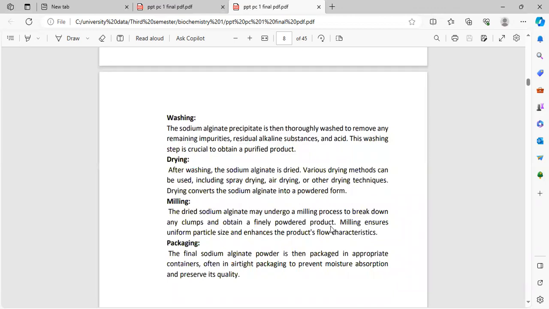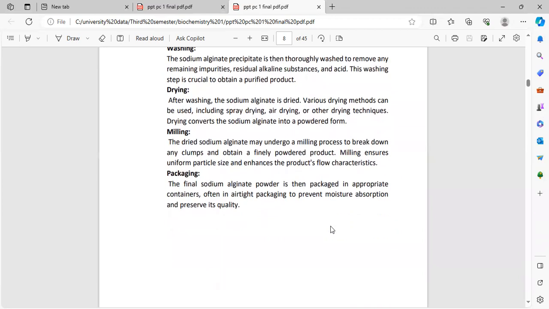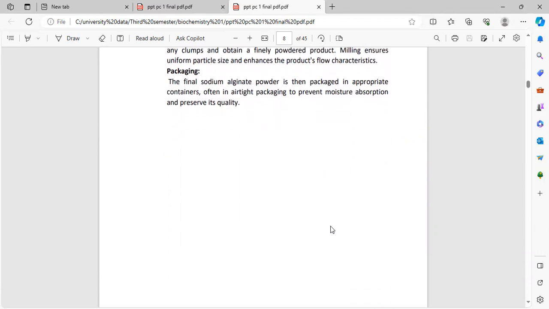Milling. The dried sodium alginate may undergo a milling process to break down any clumps and obtain a finely powdered product. Milling ensures uniform particle size and enhances the product's flow characteristics. Packaging. The final sodium alginate powder is then packaged in appropriate containers, often in airtight packaging to prevent moisture absorption and preserve its quality.